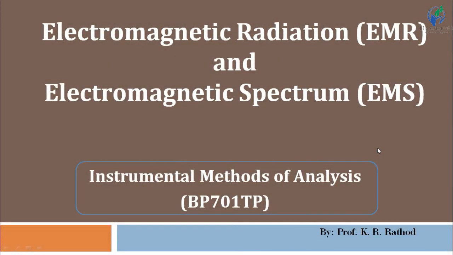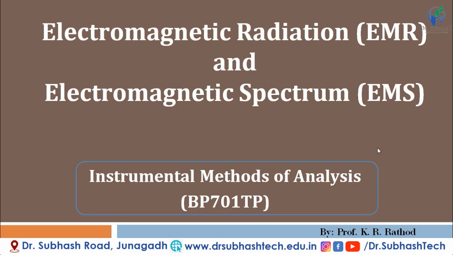In the previous tutorial, we have seen an introduction about the subject, instrumental methods of analysis and spectroscopy, because we are moving towards the spectroscopic techniques. We have seen that spectroscopy is a result of interaction of EMR, means electromagnetic radiation, and the matter, means our analyte. Spectroscopy means interaction of EMR and the matter. So, to understand that interaction, first we have to understand what is EMR, what are its properties, right?